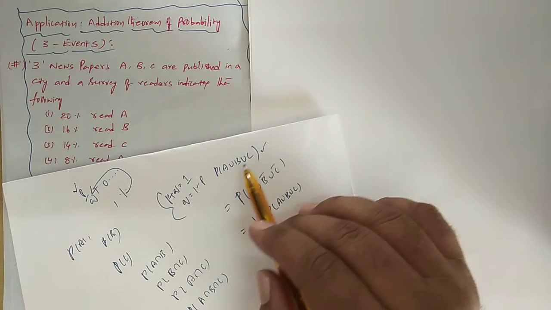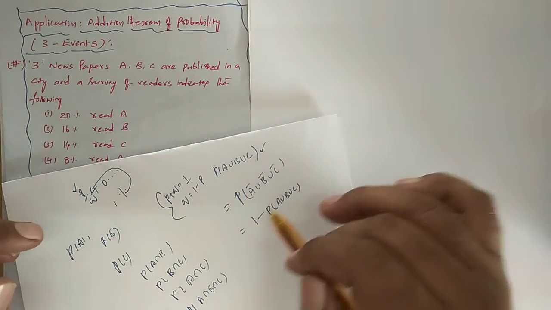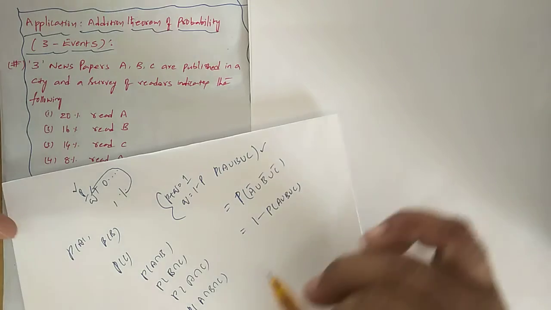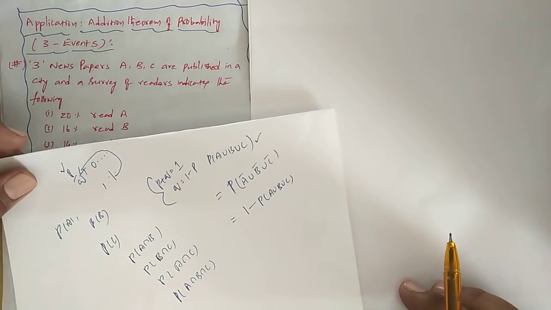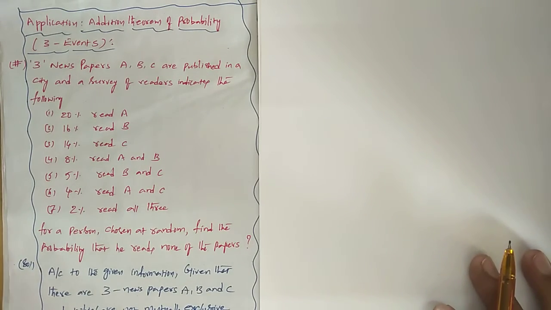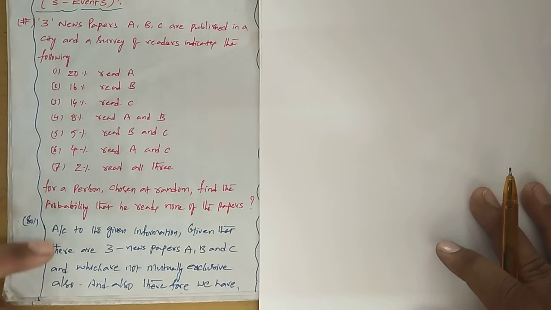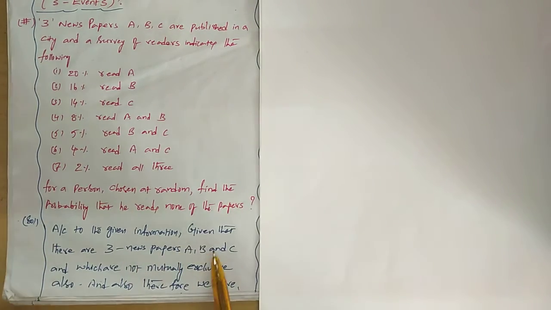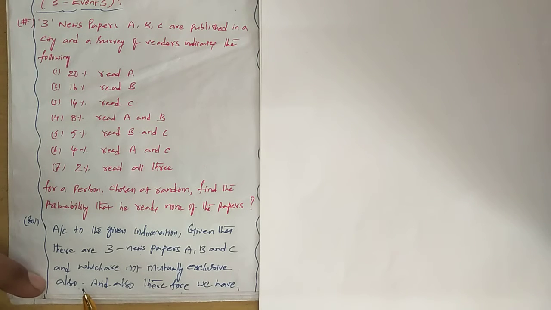So we substitute in the union formula for three events and we get this answer, and finally 1 minus P. Okay, let us see how to write the answer for this problem. Now look at here. Some introduction part I wrote here. What is that? According to the given information, there are three newspapers A, B and C, which are not mutually exclusive also.